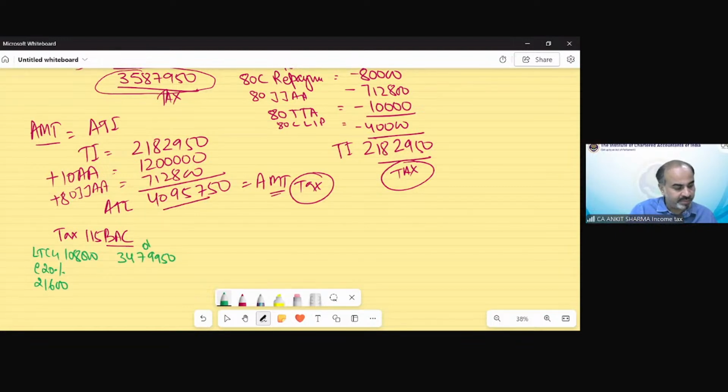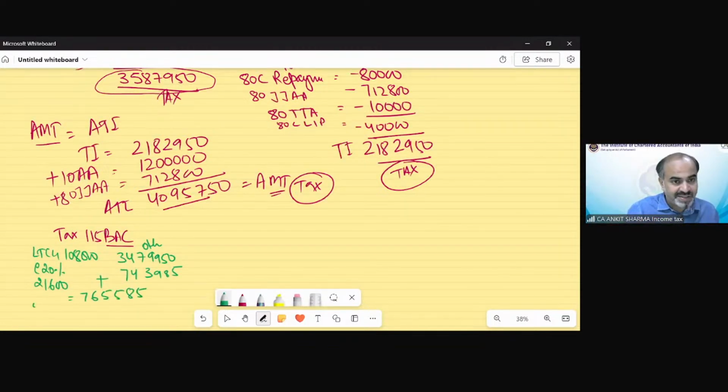The tax as per slab rate would be 743985. The total tax would be 7,65,585.